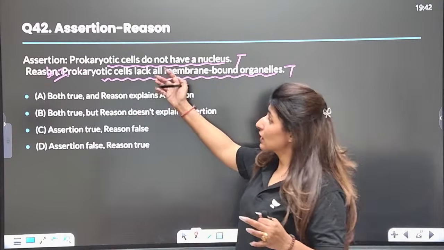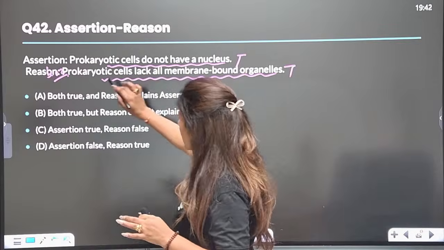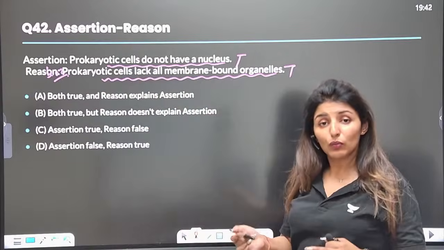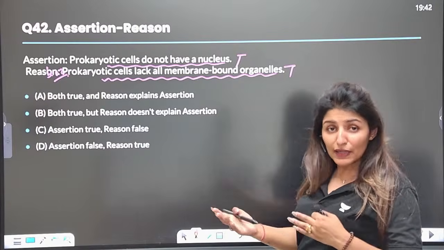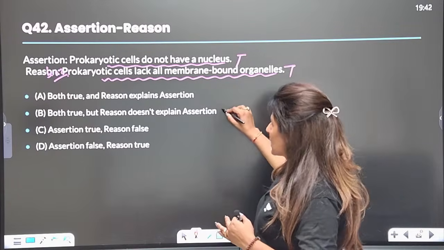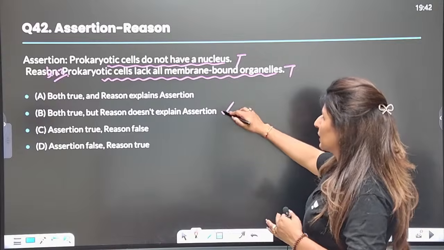Now, this doesn't make any sense: they do not have nucleus because they lack all membrane bound. No, both the statements are just quoting the facts. They're not explaining, right? So, answer would be B.